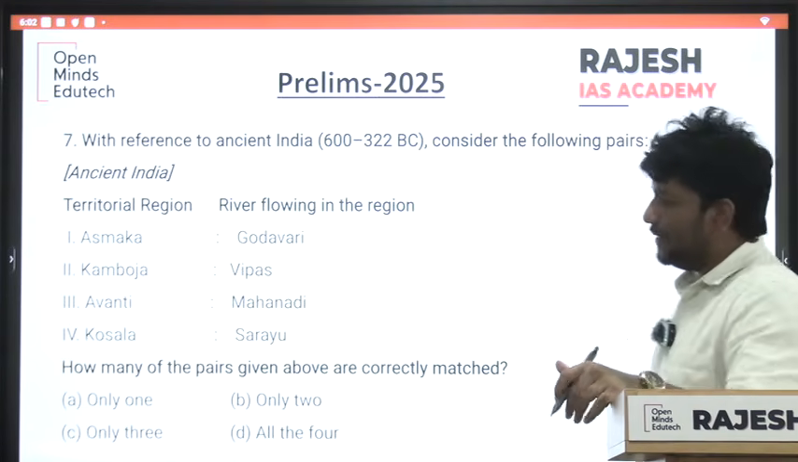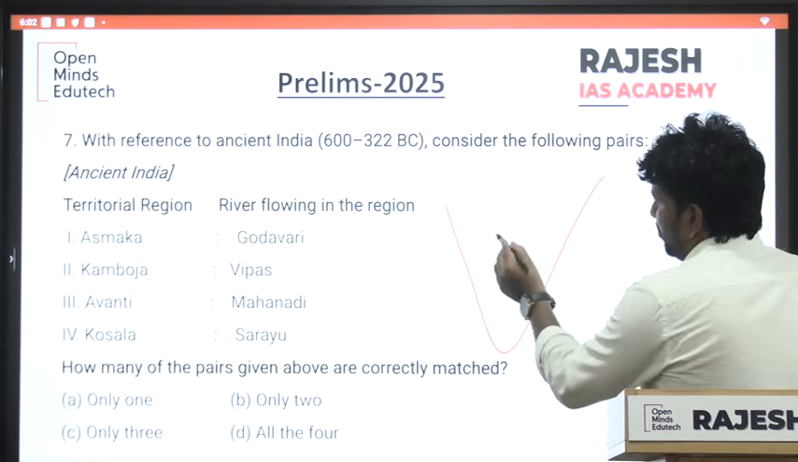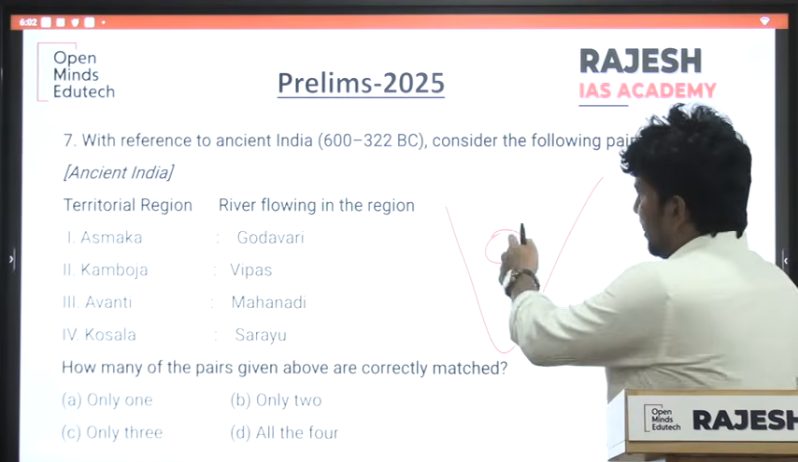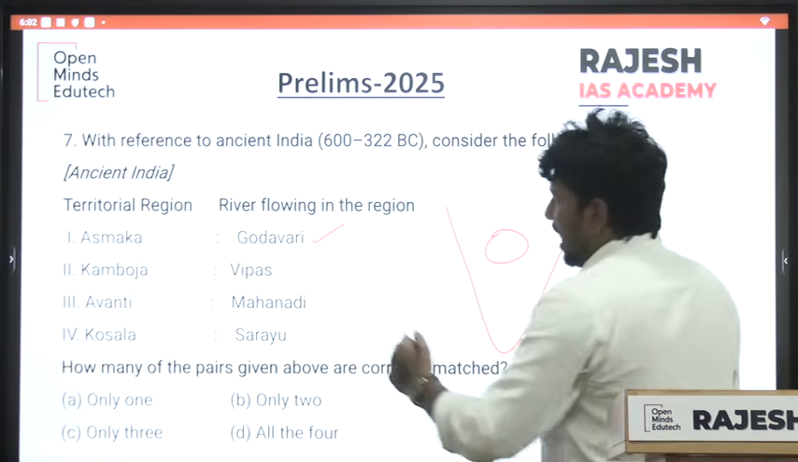So we will try to eliminate options. See, we will discuss that the only Mahajanapada in the south was Ashmaka, that is Telangana and around. So Godavari is right, you can say. And next one, Avanti is in which side?